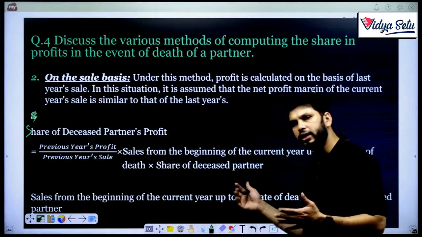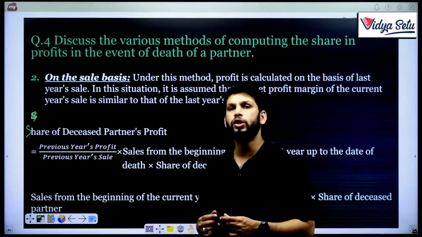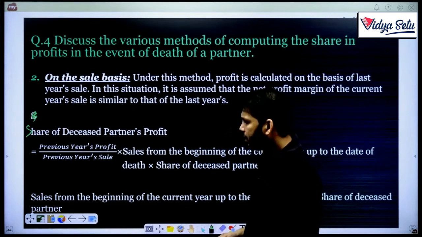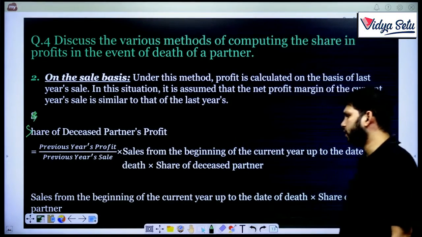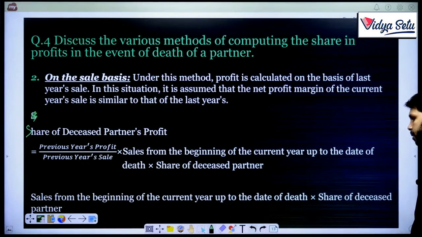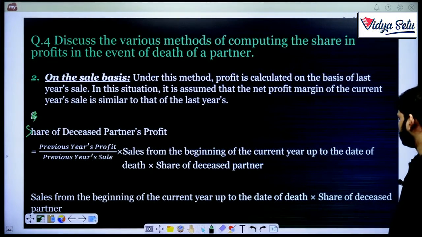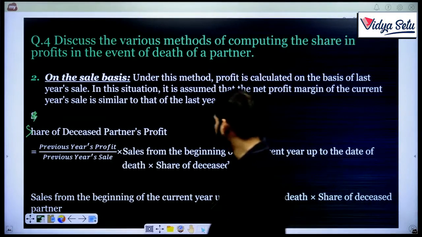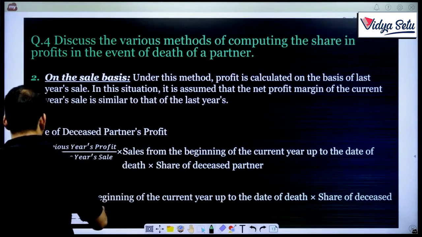When you calculate this while doing the numerical questions, you will understand it better.